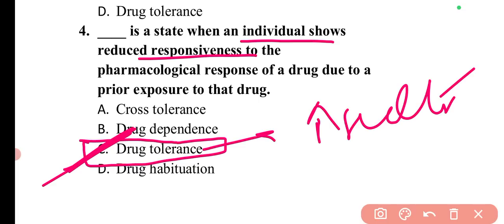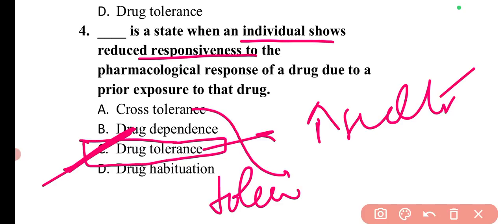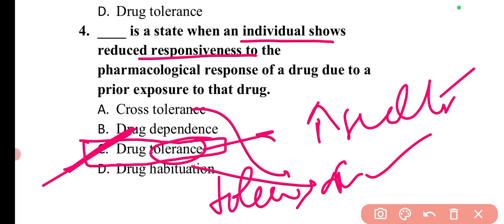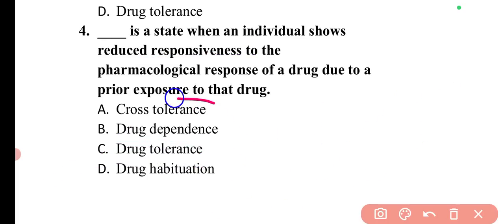And also there is another term, that is cross tolerance. It happens when tolerance to a primary drug develops, when a person is developing a tolerance. I'll give you an example.